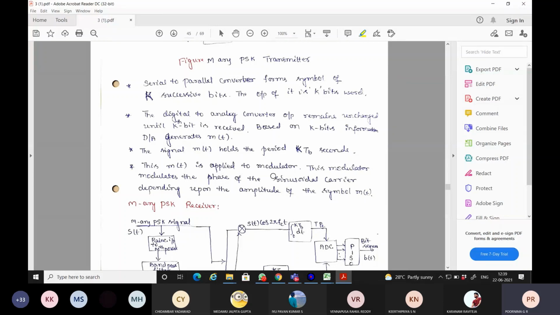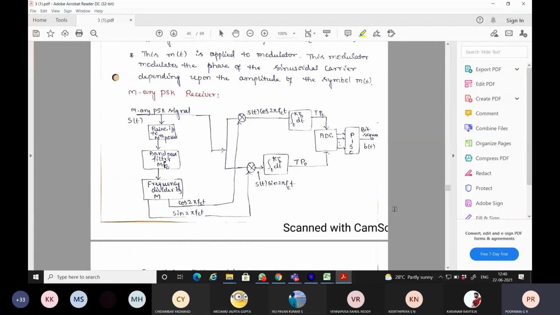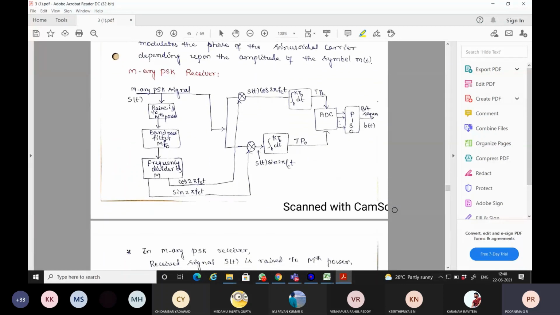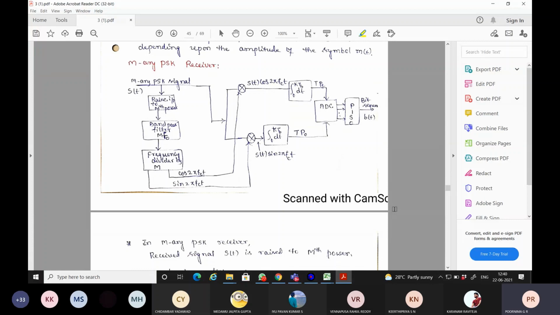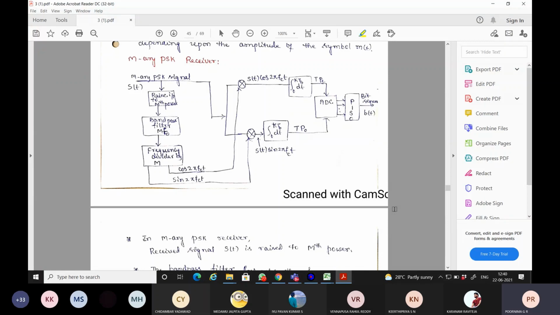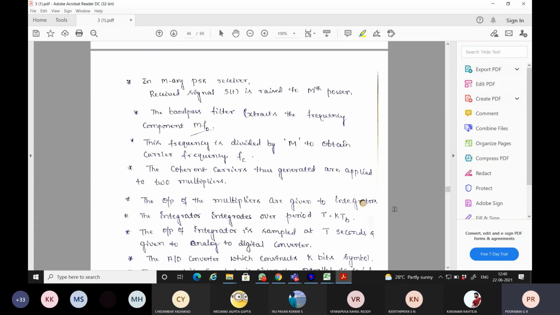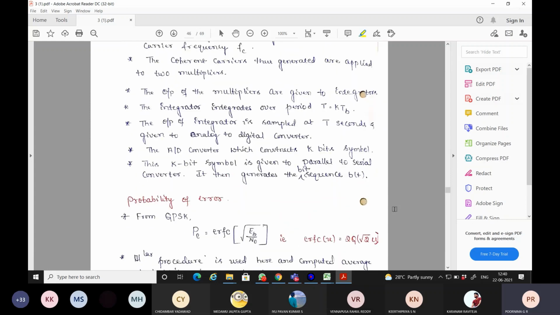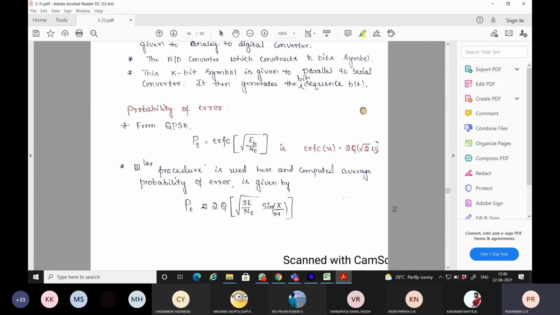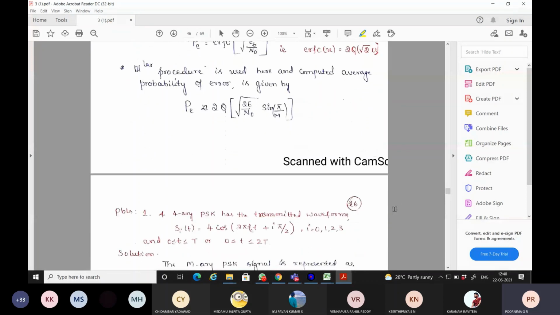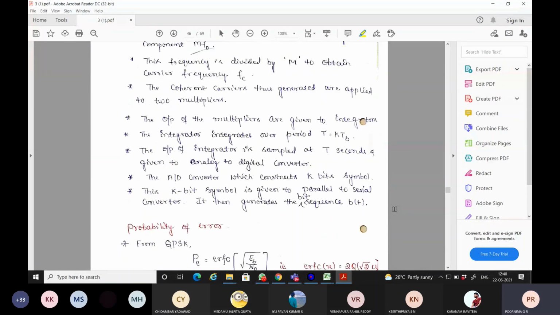This M of T is applied to a modulator. This modulator modulates the phase of the sinusoidal carrier depending upon the amplitude of the symbol M of T. So this is your MRA PSK transmitter. I'll discuss this MRA PSK receiver in the next class. If I finish this MRA PSK, only the probability of error derivation is left. Another 5 minutes I think I can finish it off.